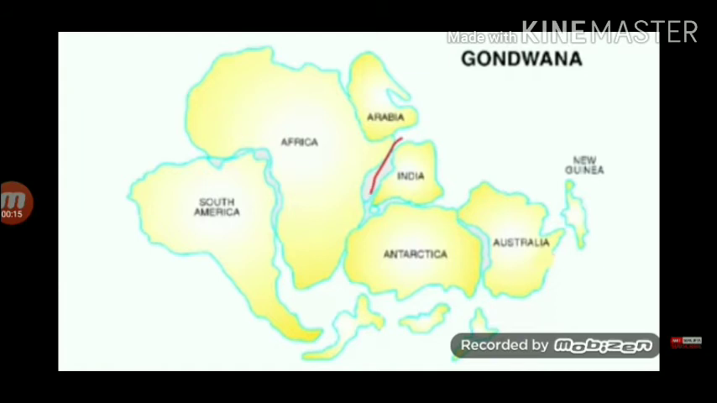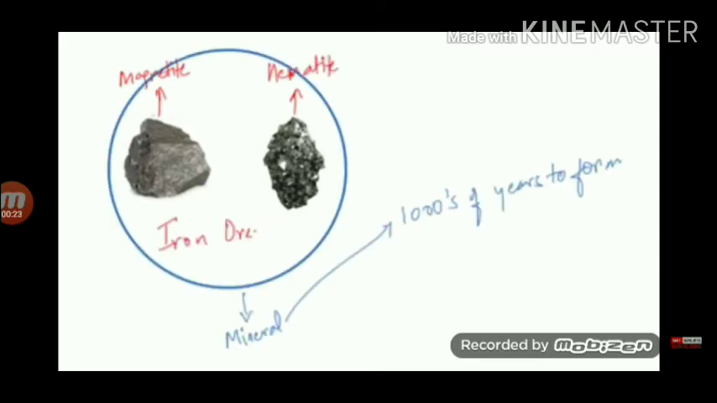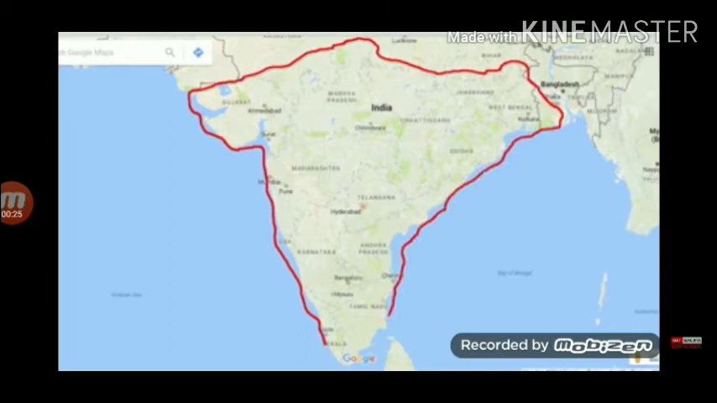Since the Deccan Plateau is the oldest land block, which was earlier part of Gondwana land, and iron ores are minerals, and minerals take thousands of years to grow, this makes the Deccan Plateau the ideal location in India for iron ore deposits.